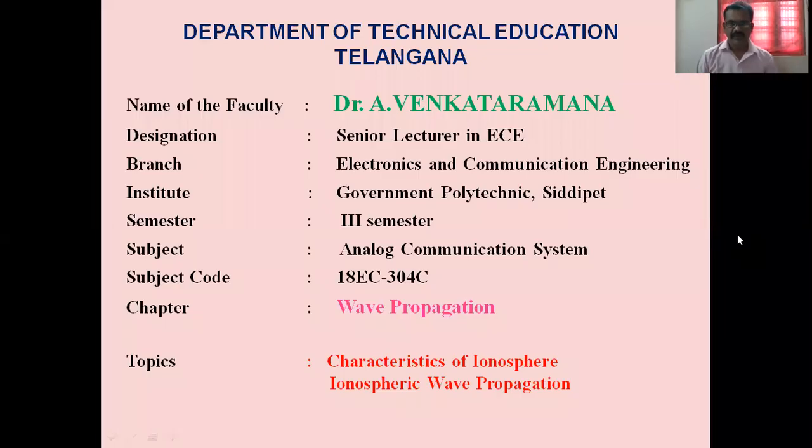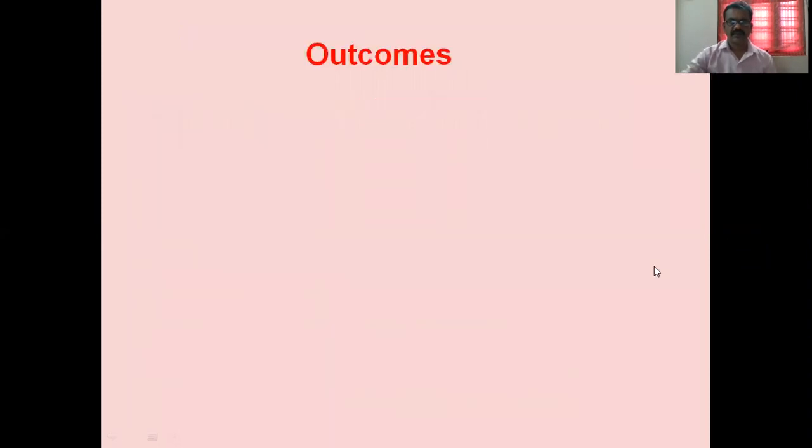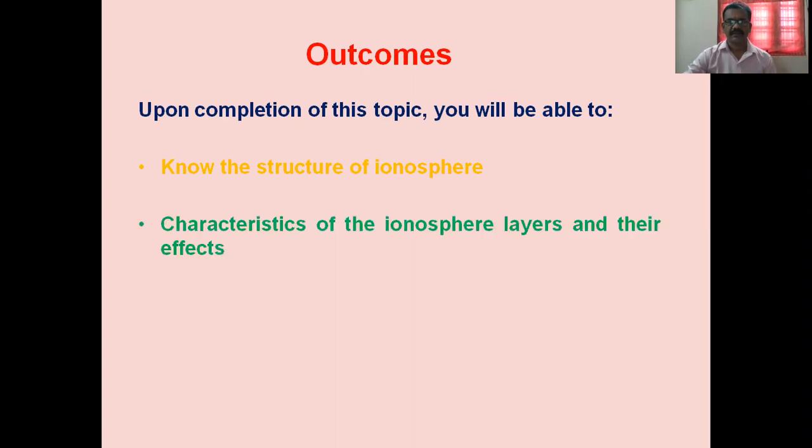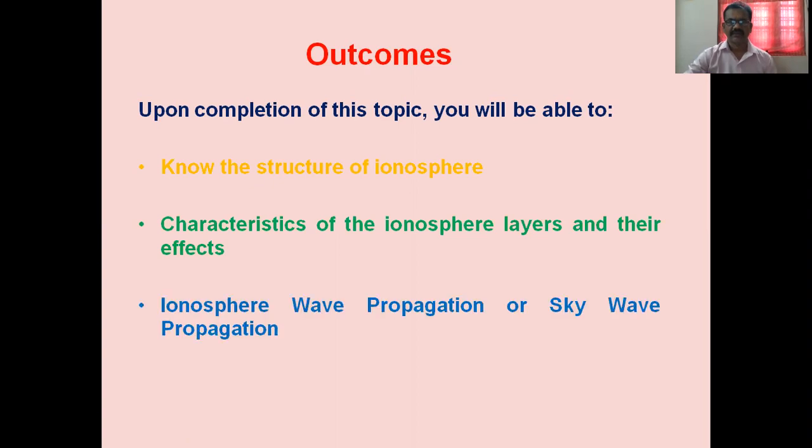Good morning, everyone. In this video lesson, we are going to study the characteristics of the ionosphere and ionospheric wave propagation. The learning outcomes of this lesson are: we can know about the structure of the ionosphere, the characteristics of the ionosphere layers and their effects, and ionospheric wave propagation or sky wave propagation.